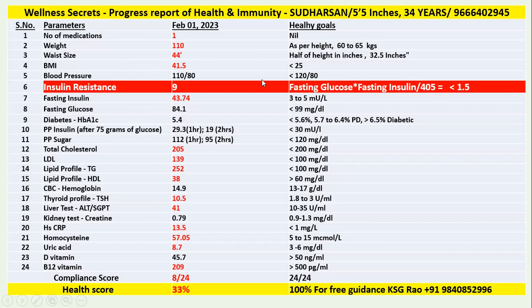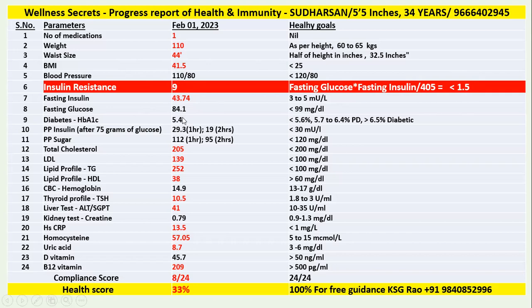Blood pressure is normal. And look at his insulin resistance. This is the calculation, friends. Fasting glucose multiplied by fasting insulin divided by 405. This value should be below 1.5. That means he's insulin sensitive. Above 1.5 is insulin resistance. Look at this, he is already having 4 to 4.5 times insulin resistance. That is the reason he's overweight. That's how he's got a large waist size.